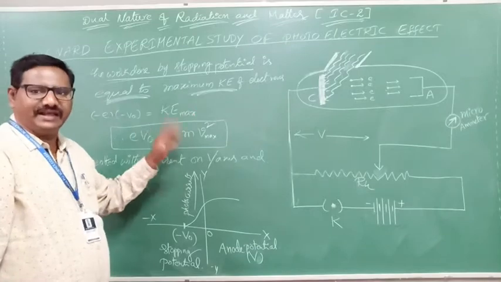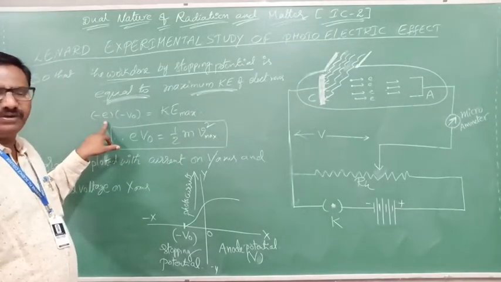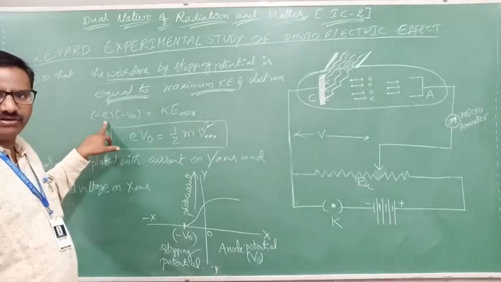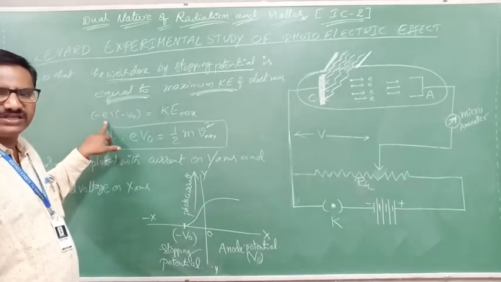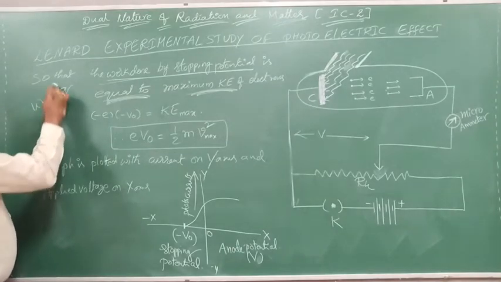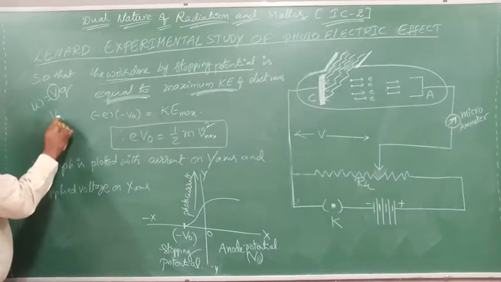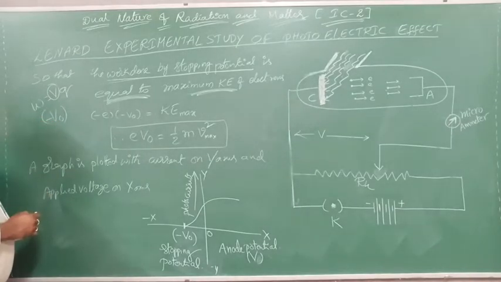That is, electron means minus e, because of work done, which we already know. W equals VQ, say yes or no? W equals VQ, we know that. Here V is a potential. Which potential is it? Stopping potential. So minus V naught, it is a negative potential.